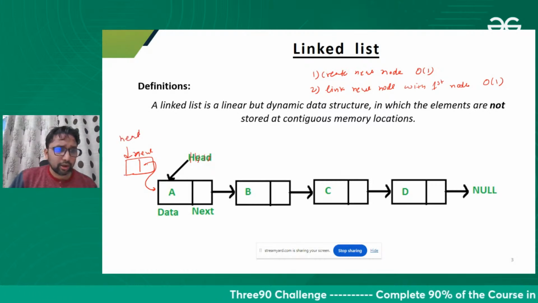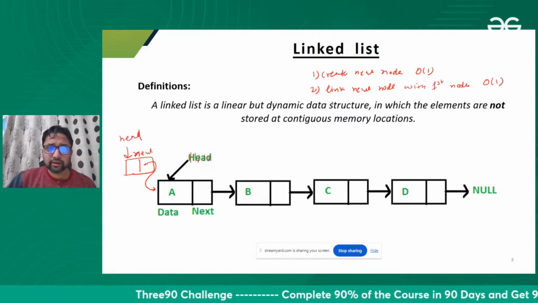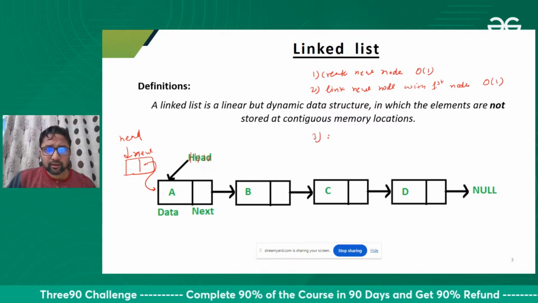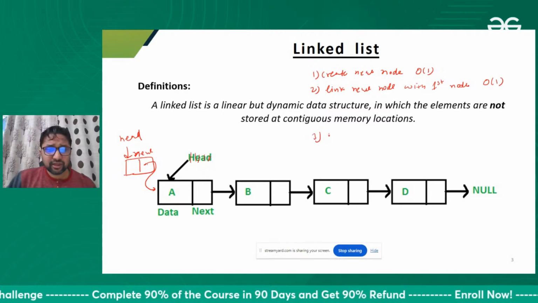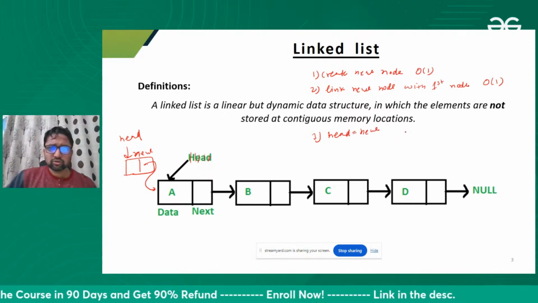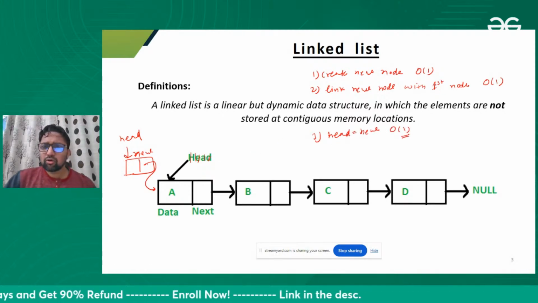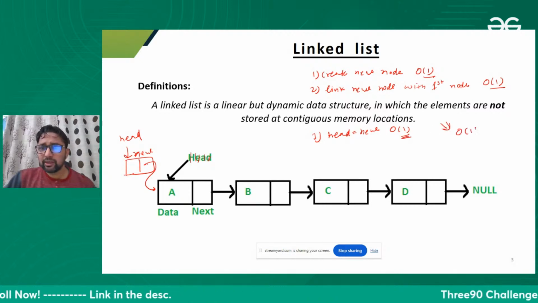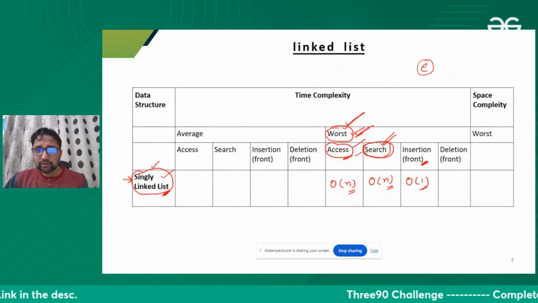This is our new head now. We inserted a new node here. So the third step is to shift the head. Our head will be the new one. So this will also take constant time. Order of 1 plus order of 1 plus order of 1, total time complexity will be constant. Yes, you are right. Constant time.